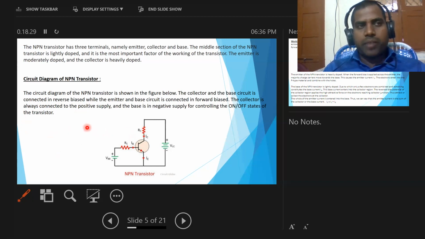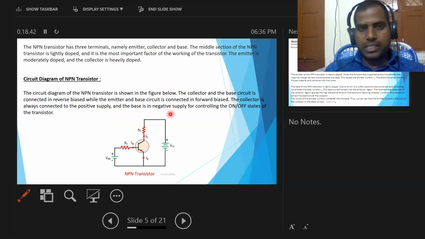Otherwise, if you connect the positive terminal to the negative terminal and the negative terminal to the positive terminal, then that biasing is called reverse biasing. That is the biasing process.